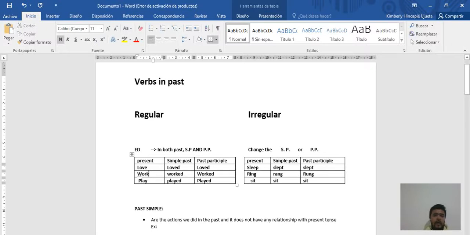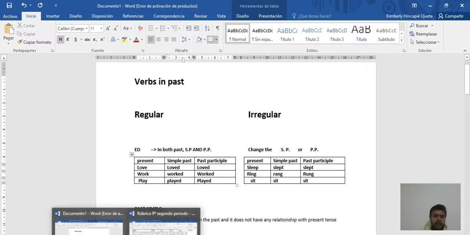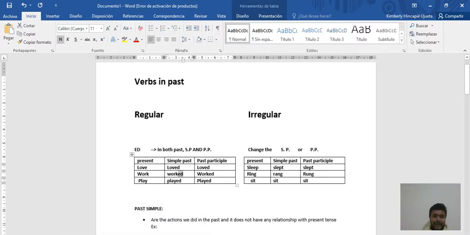Work, trabajar, worked. The pronunciation is going to change with ed, worked. Trabajé, trabajaron, trabajamos, etc. And in past participle is going to change to trabajado. But remember, in this case, we're going to add ed at the end of the verb. Play is the same in present, jugar, past simple, played, jugué, jugaron, jugamos. In past participle with ed, jugado.